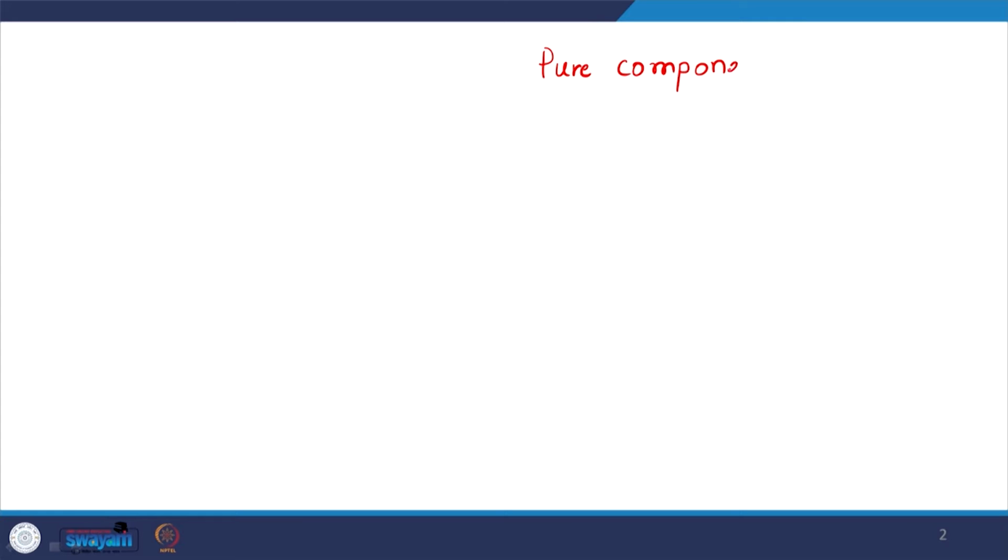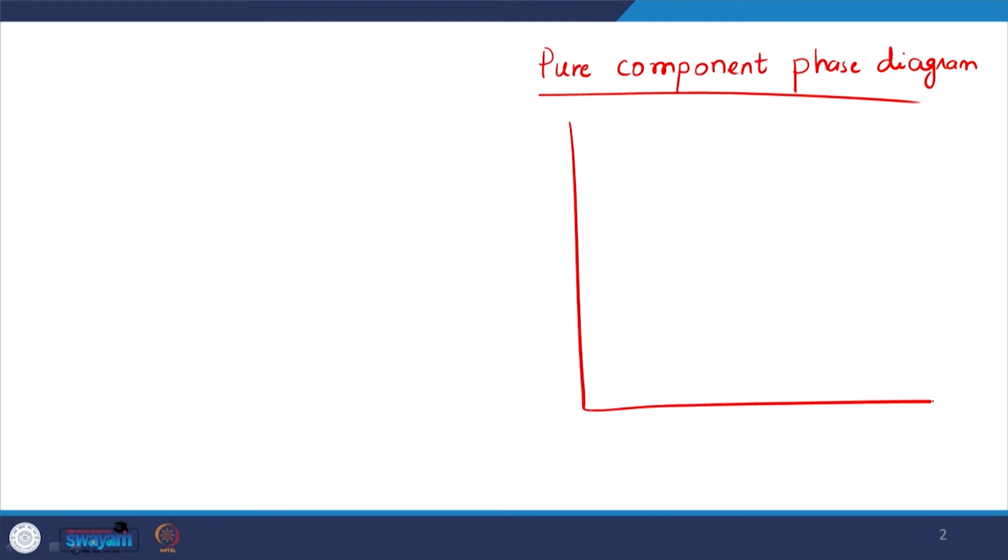If you may recall, the pure component phase diagram looks something like this. So this is what the diagram looks like. When we look at this part of the phase diagram, we have a solid phase.